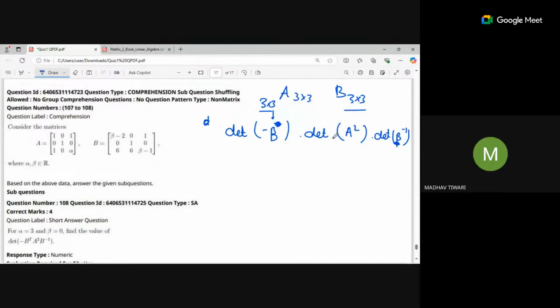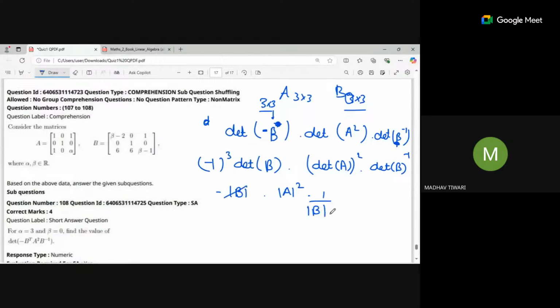So determinant of minus B, if minus 1 is multiplied in B, there are 3 rows, so it will be multiplied 3 times. So it is nothing but minus 1 raised to the power 3 times determinant of B. Next, this is nothing but determinant of A the whole squared. This is determinant of B inverse. It is nothing but 1 by determinant of B. So it will be minus determinant of B, times determinant of A squared, times 1 by determinant of B.